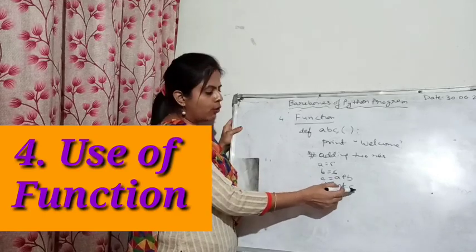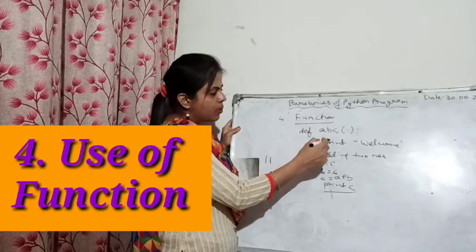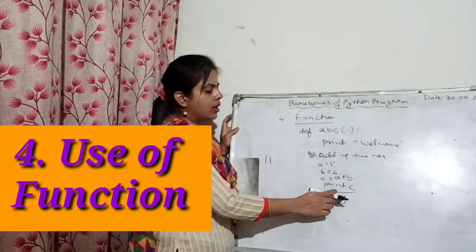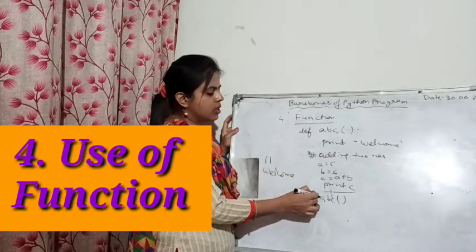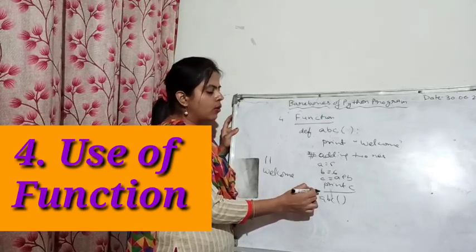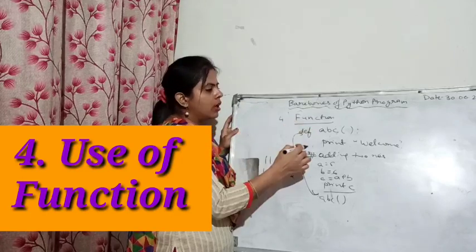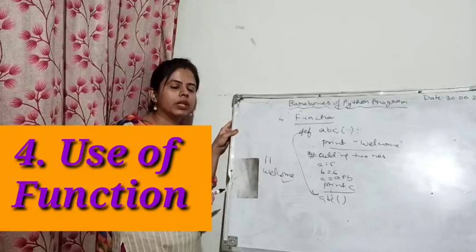If it is error free, the first output you will get is 11. Now suppose I have written here ABC. So what the interpreter will do after printing 11? The interpreter will write welcome, because the control will go here, it will find out the definition of this function, and then the control will automatically jump here and this line will be printed. So this is how the function works within the program.